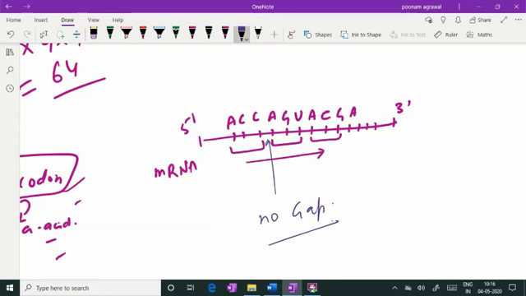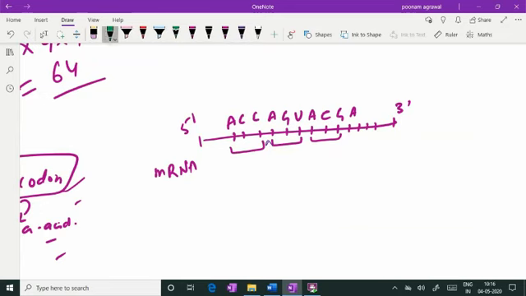This is called no punctuation. It's a continuous reading frame. And we have 3 nucleotides which are read in this manner where there is no overlapping. So this explains the non-overlapping concept and the no gap concept between the genetic codons.